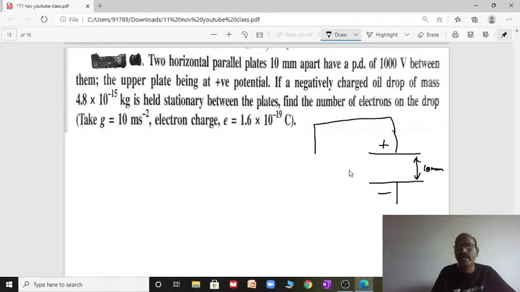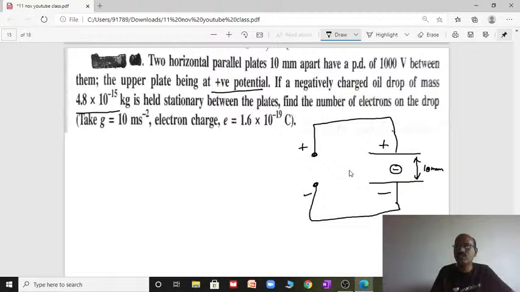A negatively charged oil drop of given mass in kilogram is held stationary between the two plates. So here a negatively charged oil drop is held between these two plates.